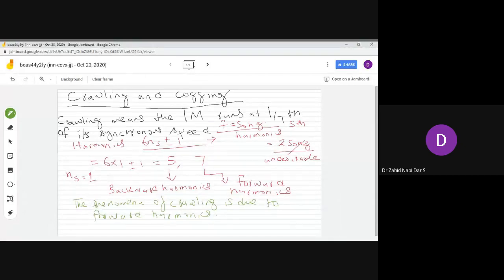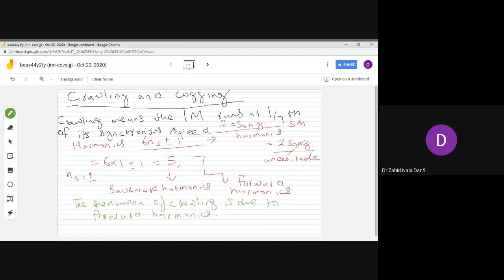Otherwise, if the number of rotor slots is selected equal to the number of stator slots, or they are integral multiples of each other, then your induction motor will not start.